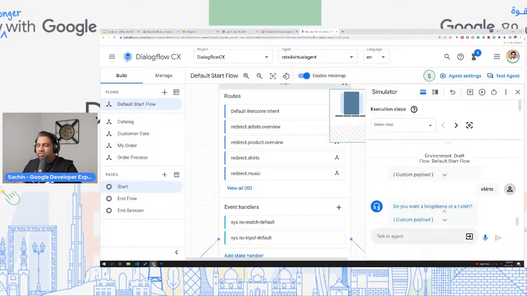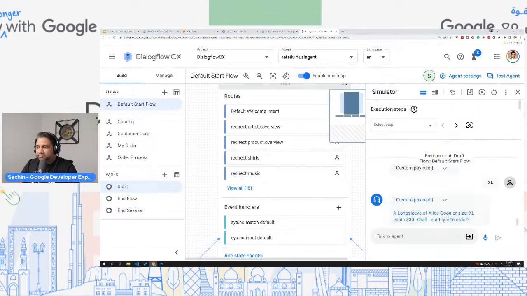So do you want a long sleeve or a t-shirt? I say long sleeve. What size do you want? So I can say XL. Immediately you can see a long sleeve of Alice Googler, size XL costs $30. Shall I continue to order? I would say yes.